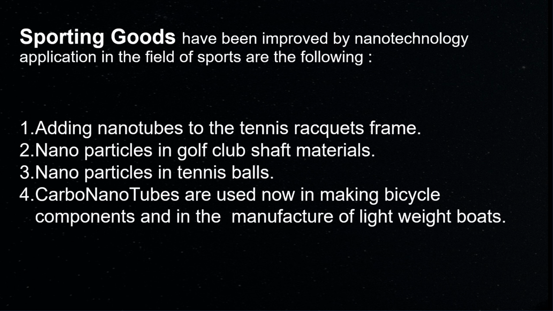Sports goods have been improved by nanotechnology applications. In the field of sports, they are the following. Number one, adding nanotubes to the tennis racket's frame. Number two, nanoparticles in golf club shaft materials. Number three, nanoparticles in tennis balls. Number four, carbon nanotubes are now used in making bicycle components and in the manufacture of lightweight boats.